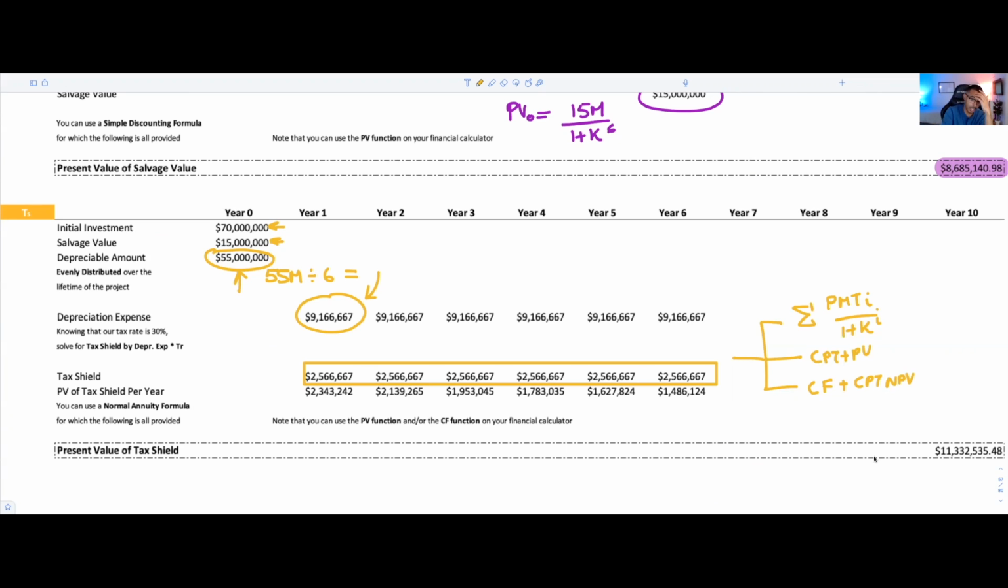And I'll show you how easy it is to do the CF function. So what you would do is you go to CF, you do second clear, and you put CF0 as equal to 0. You put C01 as being equal to the tax shield, which is 2.566667. Yep, that's correct. So you're going to have exactly this. Now, I don't know if this is being mirrored, but you get the point. You press enter, and this is going to occur how many times? 6 times. So you can do enter for that as well. Then you go to NPV. You put your I as being equal to 5.53. Let me just make sure that that is correct still.